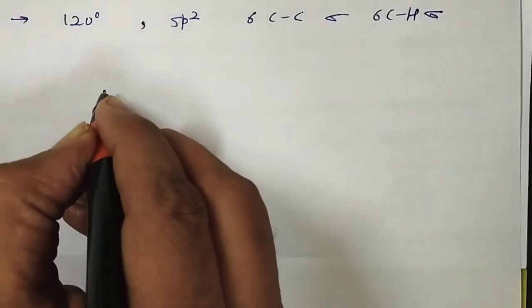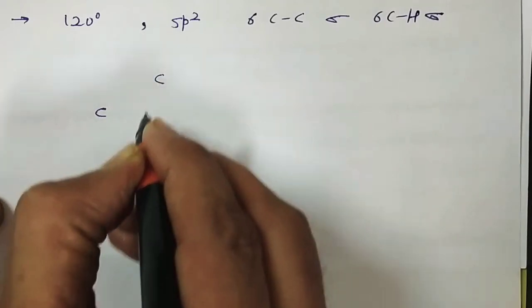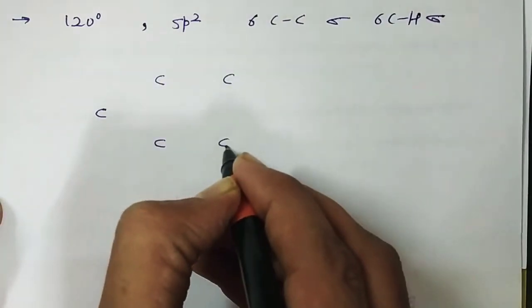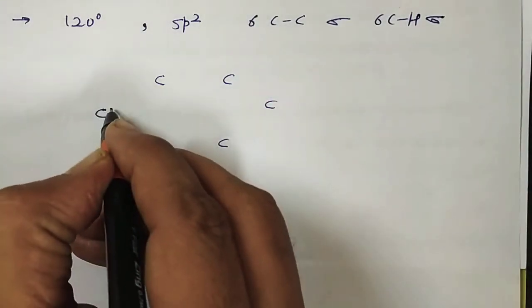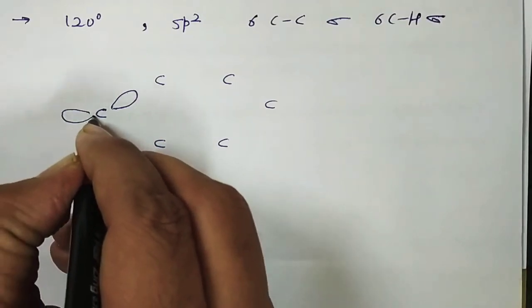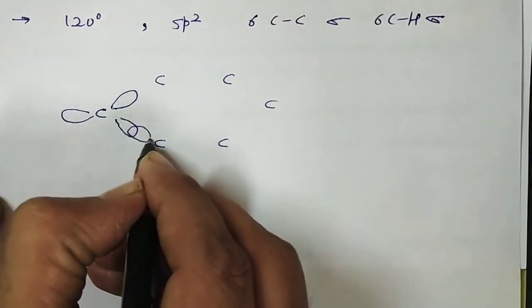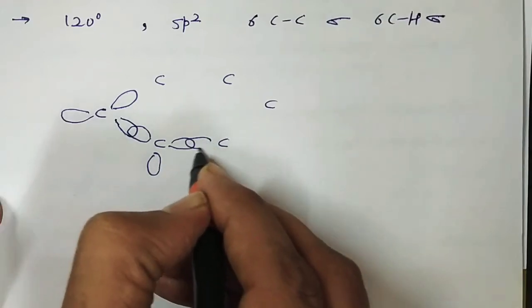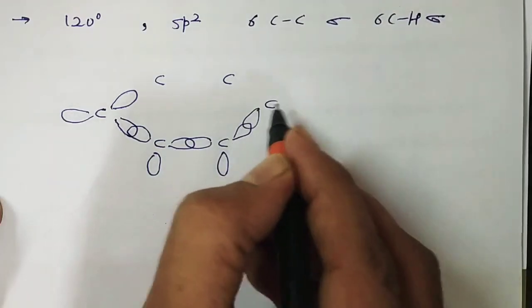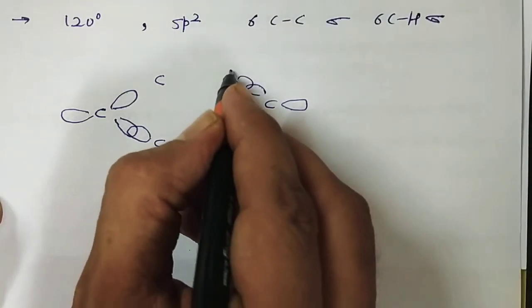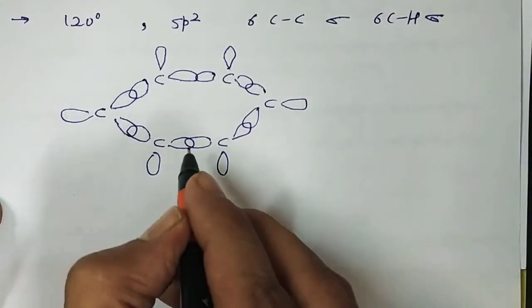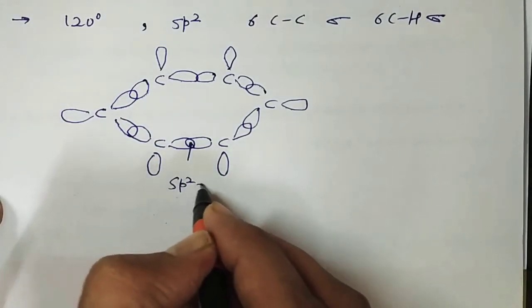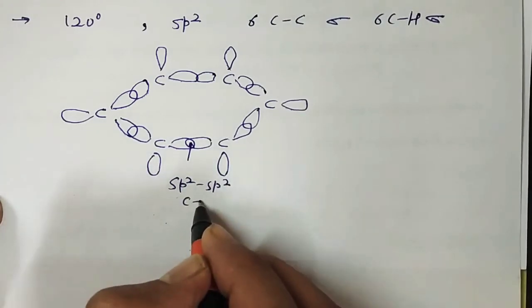To draw such a diagram of the sigma bonds, take carbon number 1, 2, 3, 4, 5, 6. As we know, carbon has sp2 hybridization, so each carbon has 3 sp2 orbitals. These are the sp2-sp2 C-C sigma bonds.